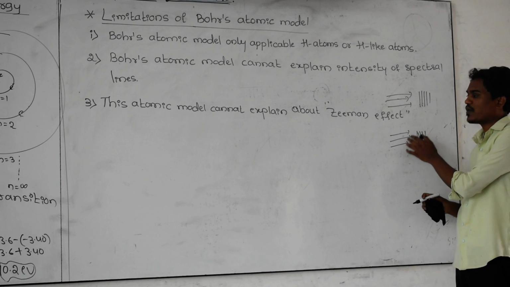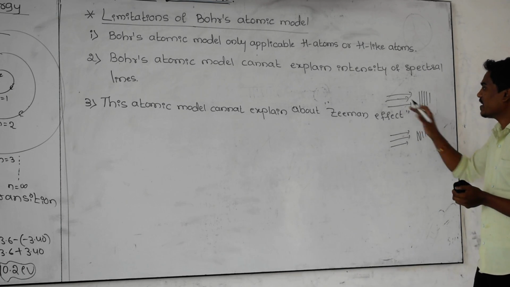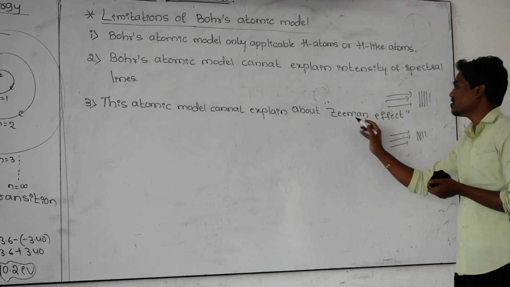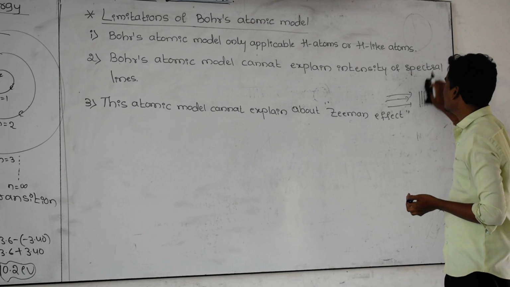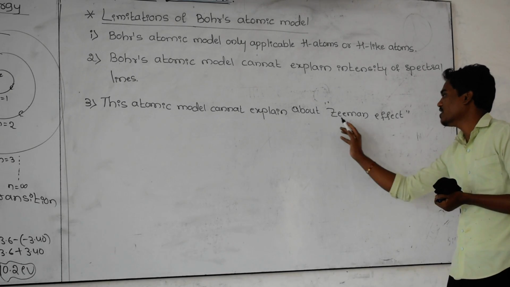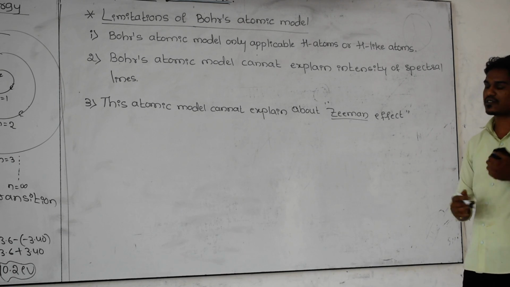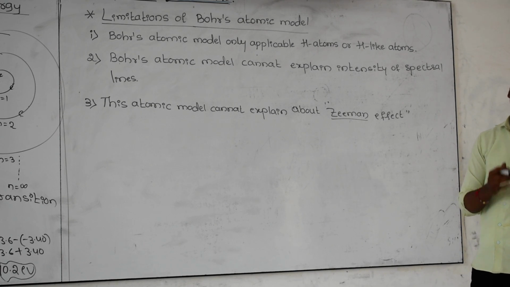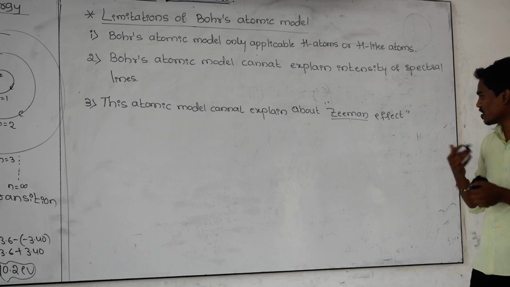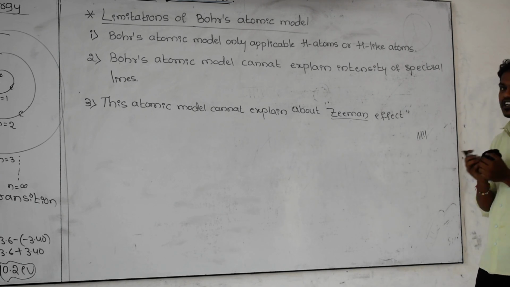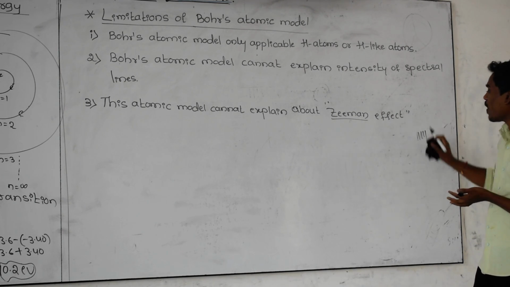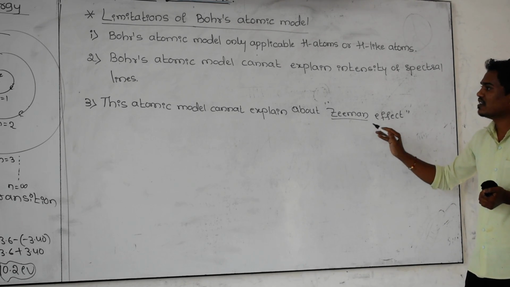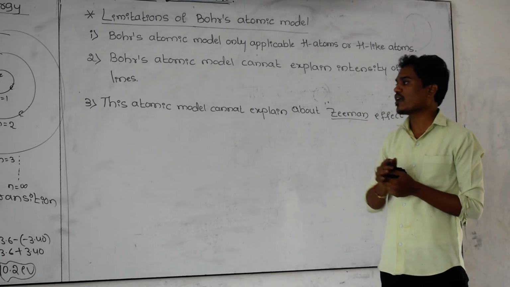This is the splitting of spectral lines by using the magnetic field, and that is explained by the Zeeman effect. Therefore, this Zeeman effect cannot be explained by this hydrogen atomic model. He is a scientist who explained the splitting of spectral lines by using a magnetic field. If the magnetic field lines pass through the spectral lines, those spectral lines get split. Why the splitting happens cannot be explained by Bohr's atomic model.